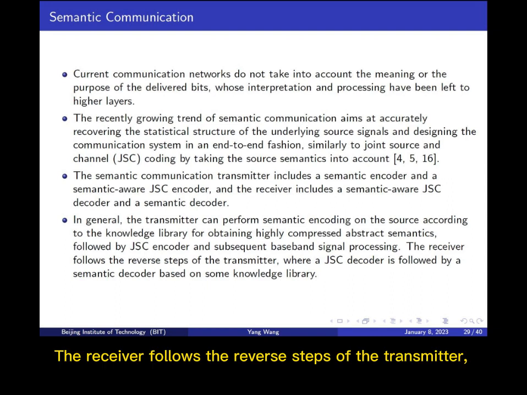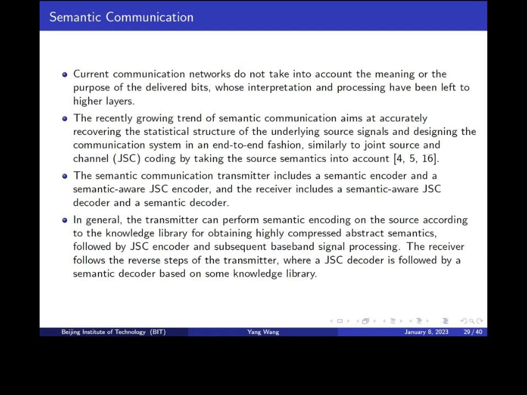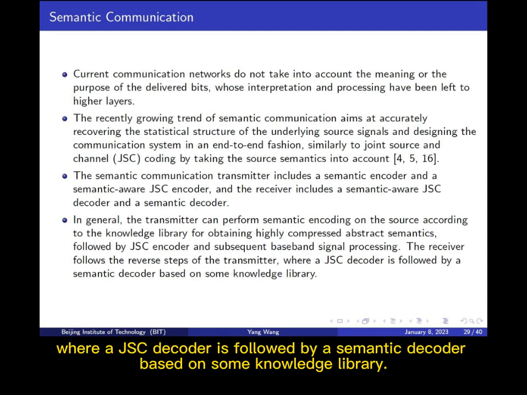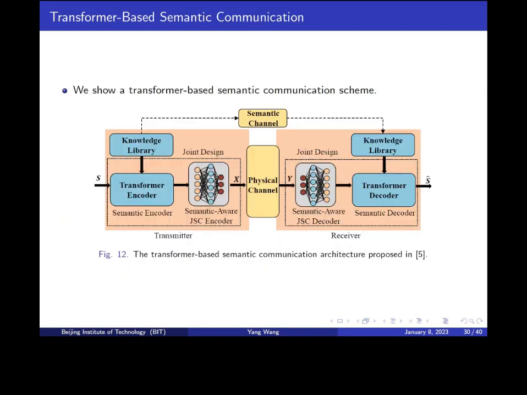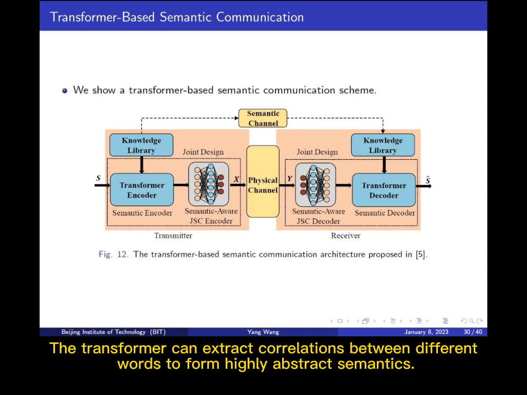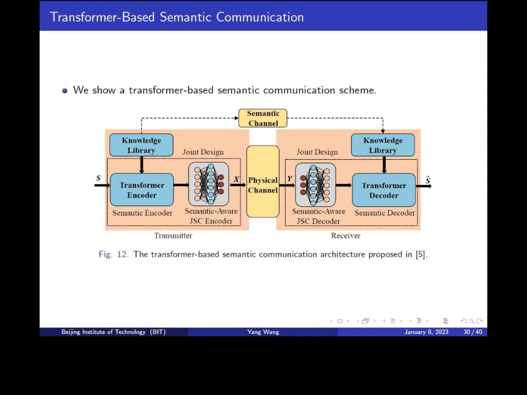The receiver follows the reverse steps of the transmitter, where a JSC decoder is followed by a semantic decoder based on some knowledge library. The transformer can extract correlations between different words to form highly abstract semantics.